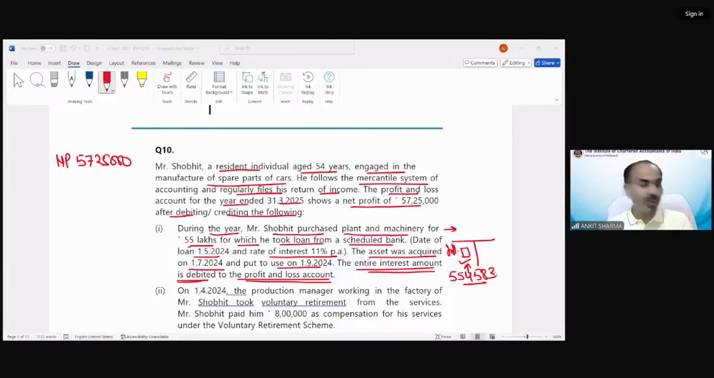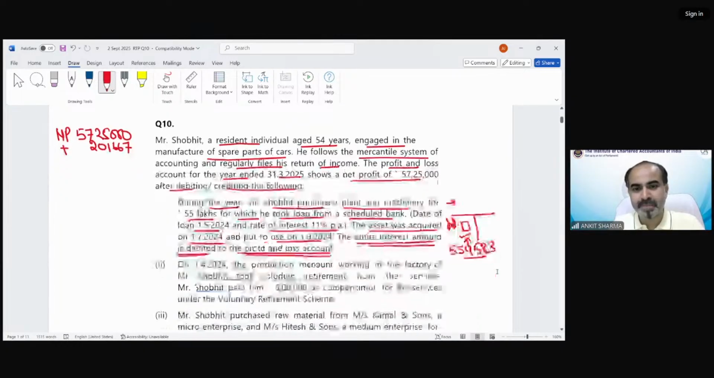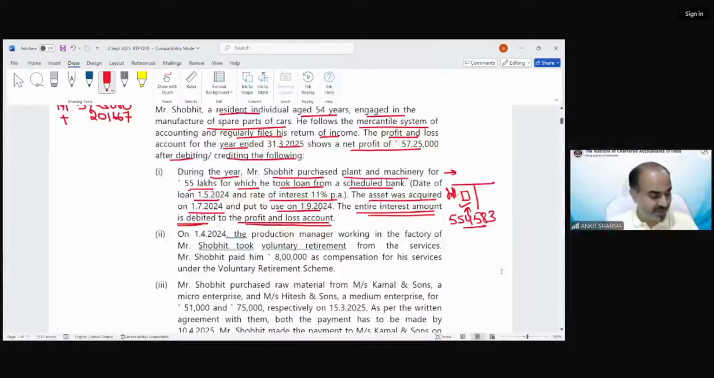So what we will do, the 4-month interest we are going to add back into the net profit. That would be 201,667. Correct, Khushi? So this is the information. We have just done the treatment of it.